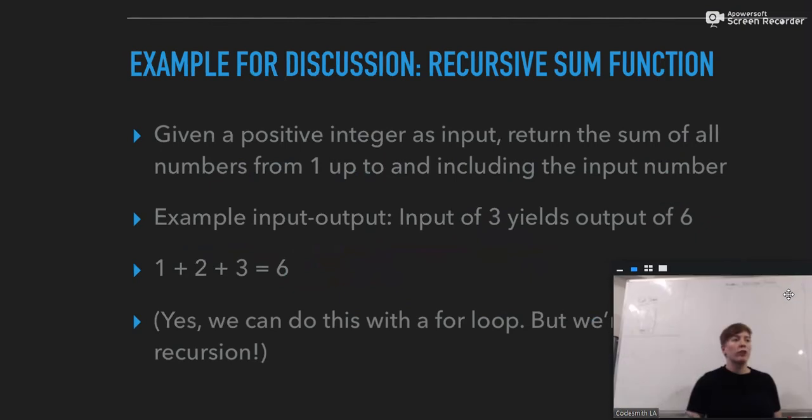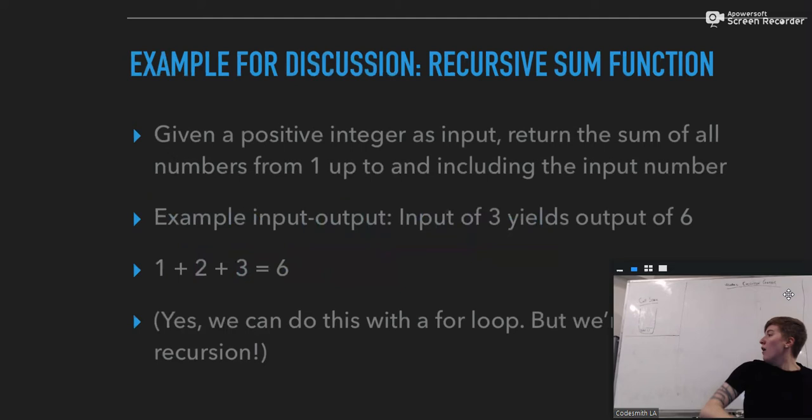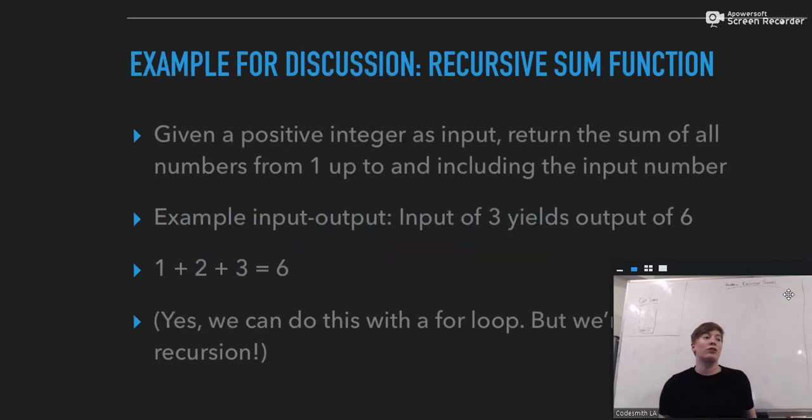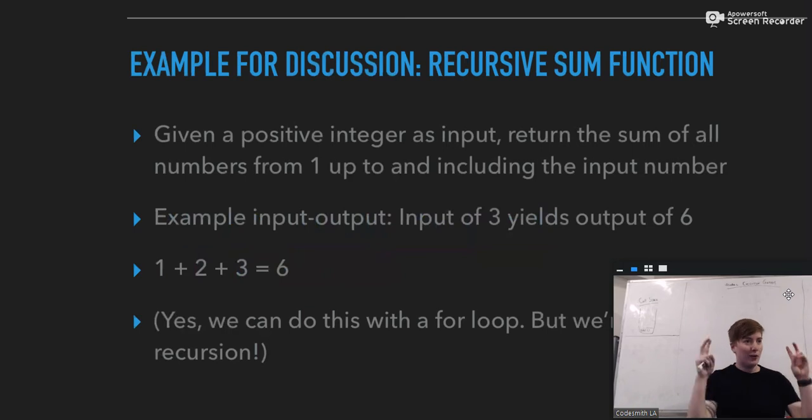Our example is we're going to write a recursive sum function. Given a positive integer as an input, return the sum of all numbers from 1 up to and including that input. For example, if our input is the number 3, our output should be the number 6, because we're summing all the numbers from 1 up to and including the input number. So 1 plus 2 plus 3 is 6. And again, yes, we can do this with a loop very easily, but we're here to learn recursion, so we're going to do it the hard way.